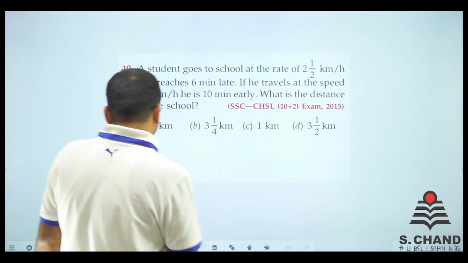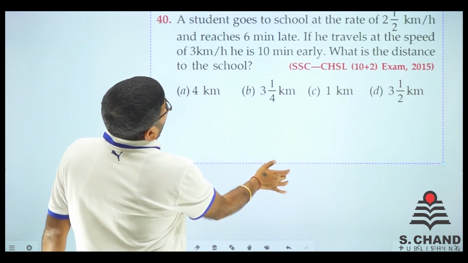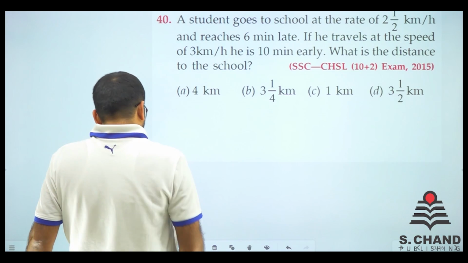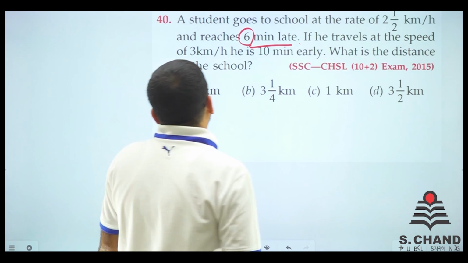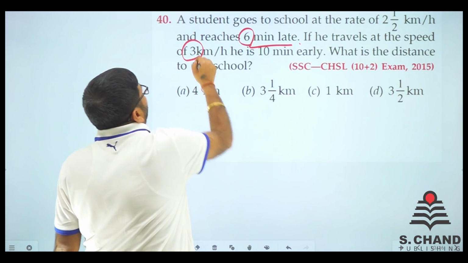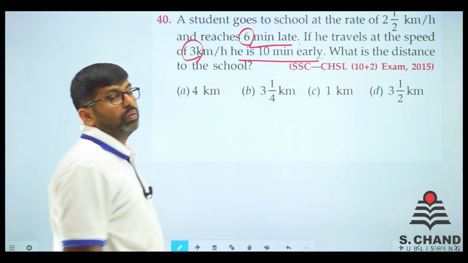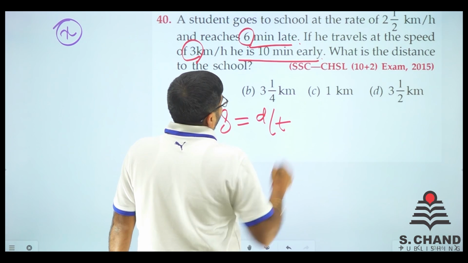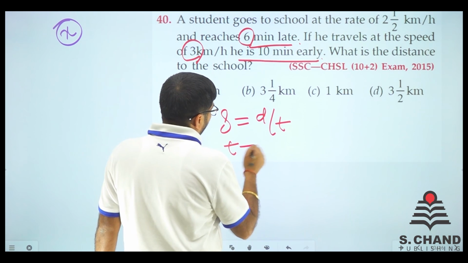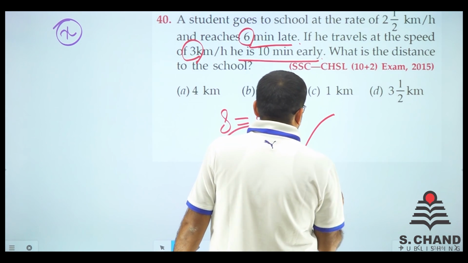Here we go. Question number 40 for you all. A student goes to school at the rate of 2.5 km per hour and reaches 6 minutes late. If he travels at the speed of 3 km per hour, he goes 10 minutes early. So what is the distance of the school? Okay, so we know that speed is equal to distance upon time. So time is equal to distance upon speed. Now we take two cases.